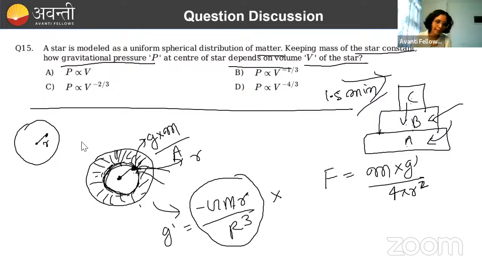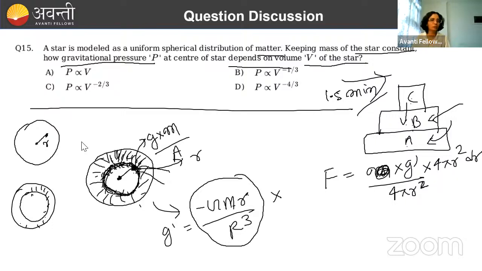So let me calculate the pressure here because of a small thin mass section. I am further easing the question, not because of whole mass I am calculating, just because of this thin mass section, what pressure will act on this layer. Suppose its thickness is dr, its radius is r. So g dash m value I am going to write. What will m be? 4 pi r square dr. This I will do, right? So how much value are you going to get? What value had I taken for g dash?